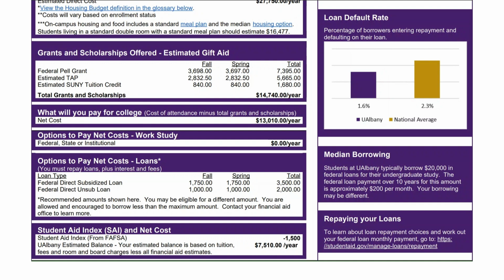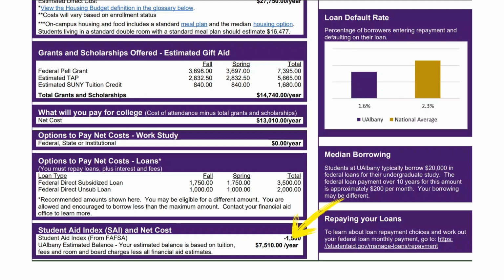A negative SAI indicates that you have high financial need. Please keep in mind, this is only an index and not a representation of the amount of aid you'll receive or what you or your family are expected to pay towards your education.